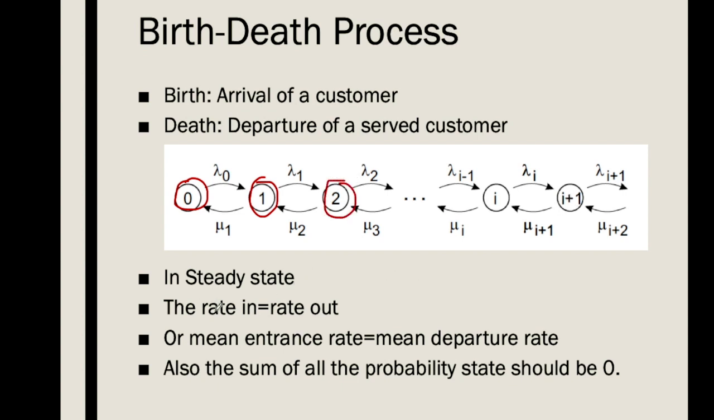So in a steady state, the rate in should be equal to the rate out, or the mean entrance rate should be equal to the mean departure rate. Also, we will find out the probability of having 0 customers at any particular instant. Similarly, this represents the probability of having just one customer in the total system, and the probability of having 2 customers. The sum of all these probabilities in a steady state should be equal to 1. It should not be 0, it should be 1.